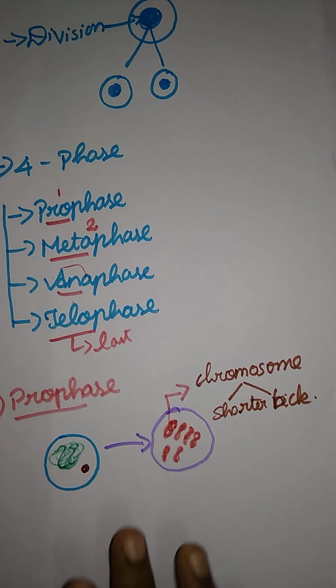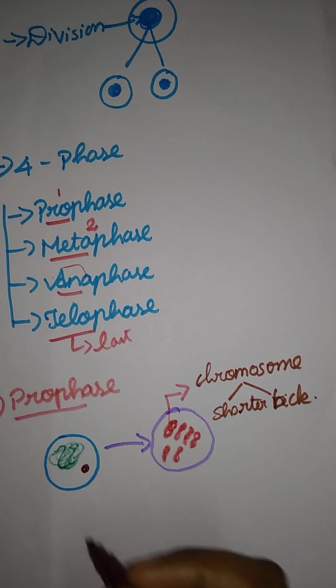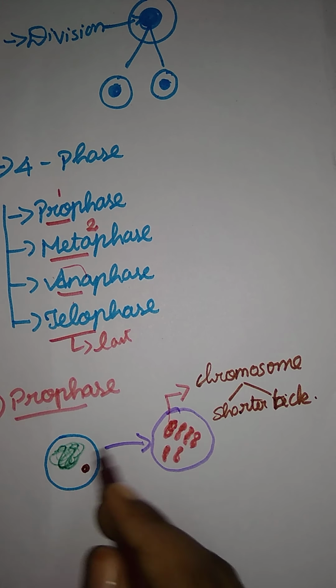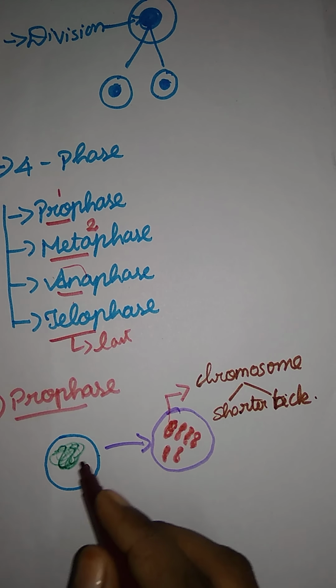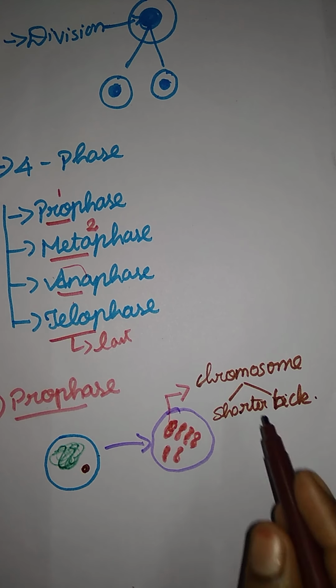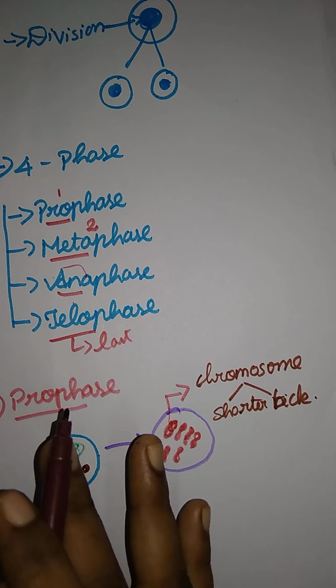Before that, they just have thread-like chromosomes. After they become thick and shorter, they are clearly visible to us.